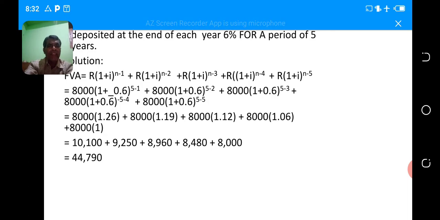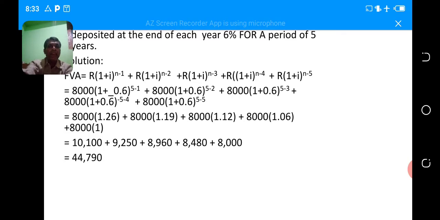10,100 plus 9,250 plus 8,960 plus 8,440 plus 8,000, total how much? 44,790. So now we come to one conclusion. At the beginning, first year future value 10,100. At the end, the future value 8,000.